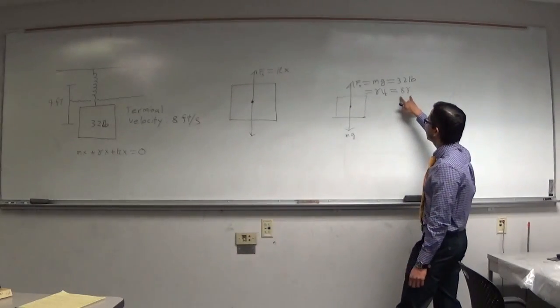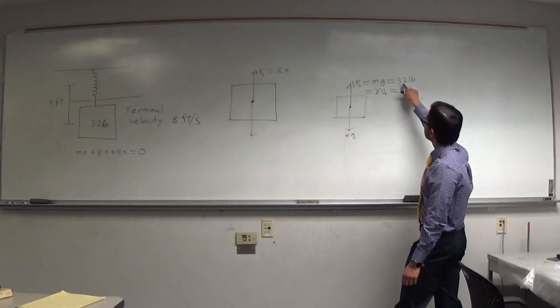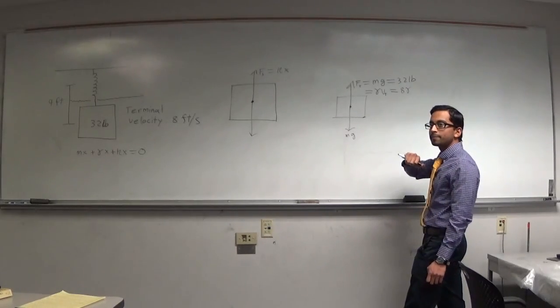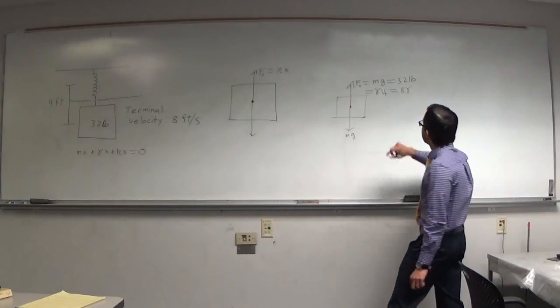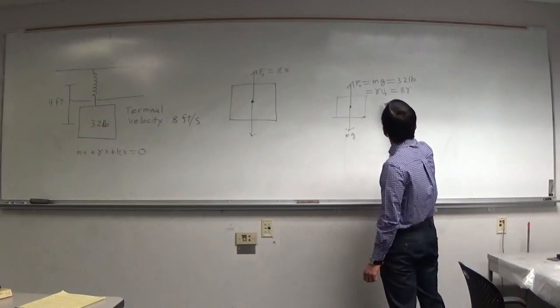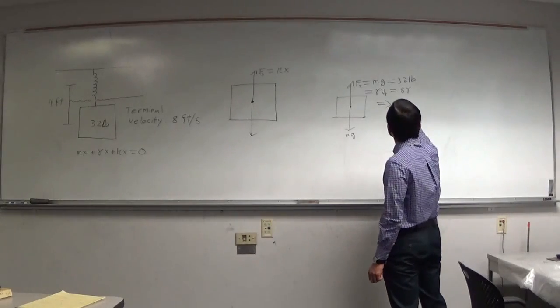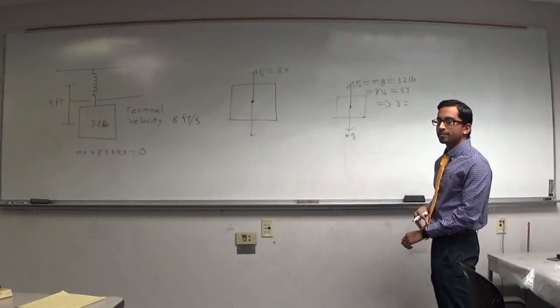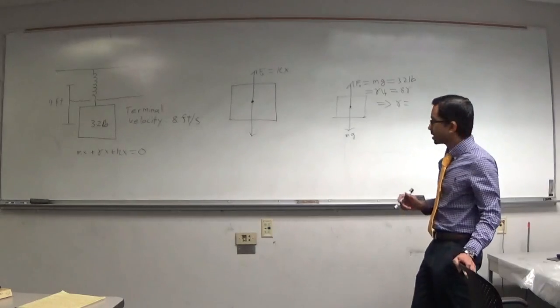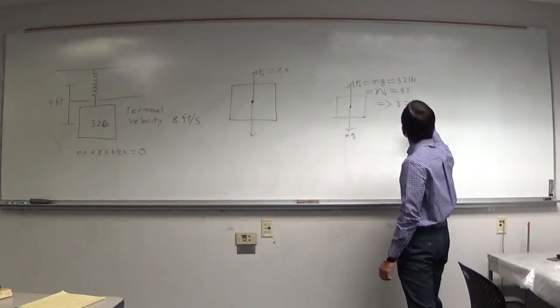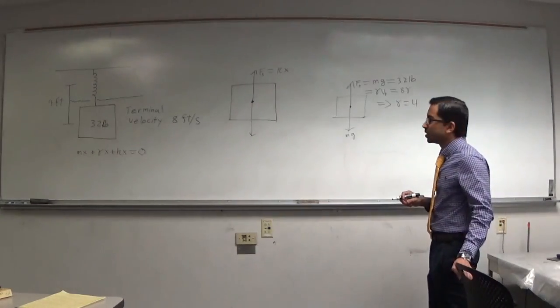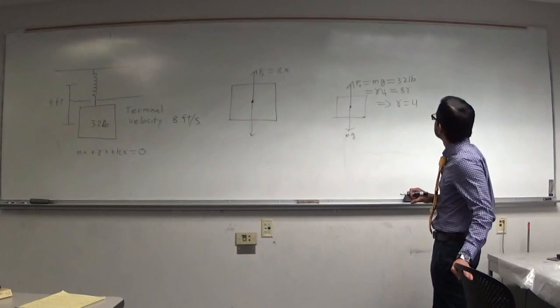So from here, we can find out what gamma is, because we have that it's 32 pounds. So what is gamma in that case? It's going to be 4, right? 32 divided by 8. What's the units on it?